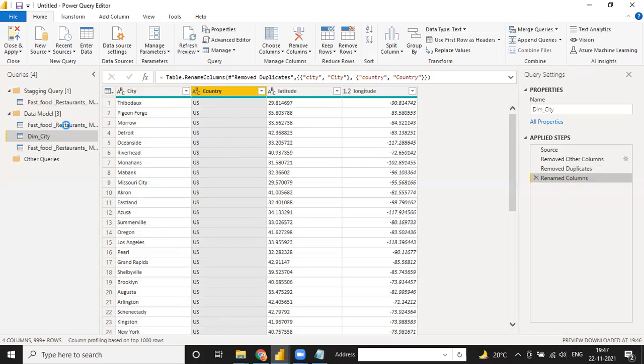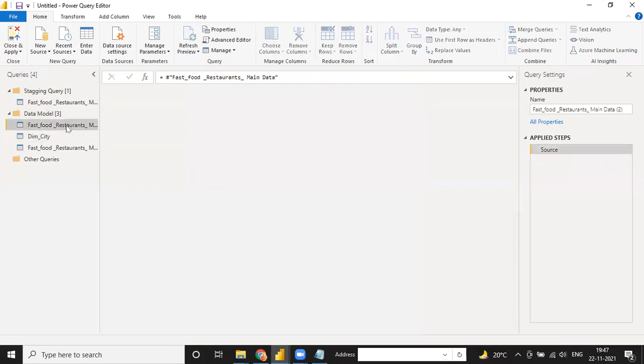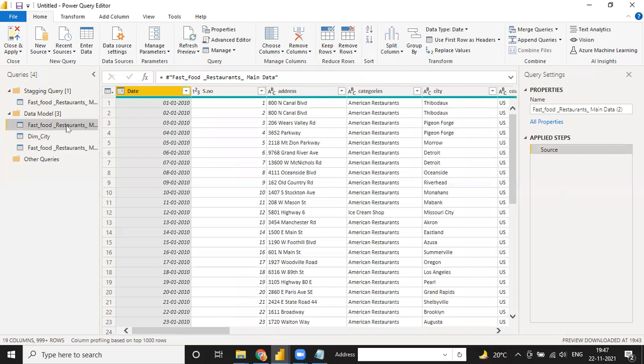And now we have the city table, and go to this main table. This is your fast food restaurant. So I can click here and you can name it as restaurant fact.